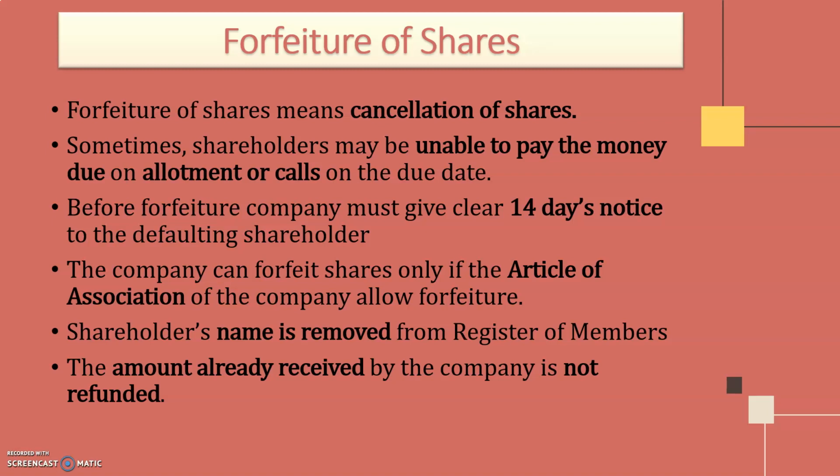The forfeiture of shares can be done only if the Articles of Association permits the company. If the Articles of Association is permitting forfeiture, only then can it be forfeited. When the shares are forfeited, the name is removed from the register of members, and later these shares can be reissued. As we have already discussed, the amount already received by the company is not refunded. That can be taken by the company.